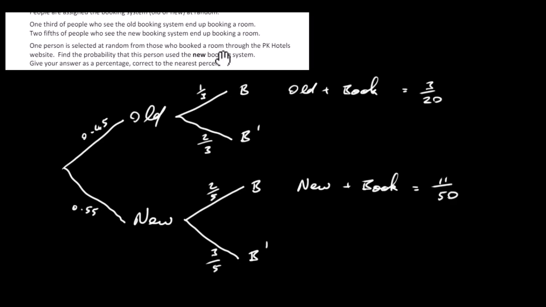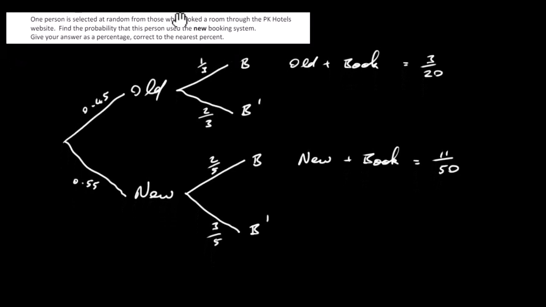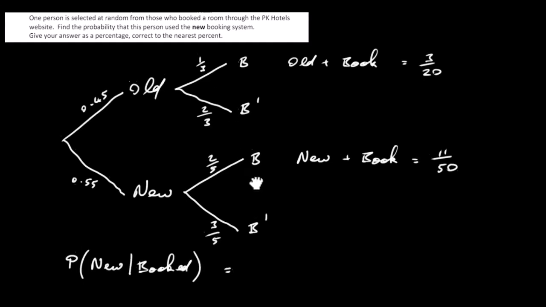So if you read the question, it says one person is selected at random from those who booked a room through PK Hotel's website. Find the probability that this person used the new system. So really this is a conditional probability type question. Really the question is find the probability that this person used the new system given that they booked a room. So again you just apply the formula here.